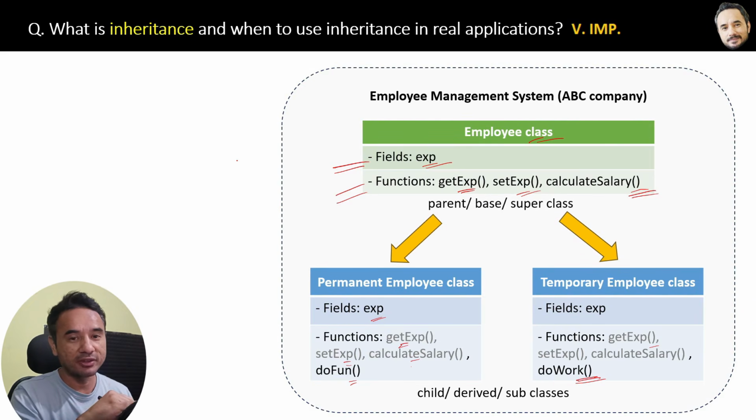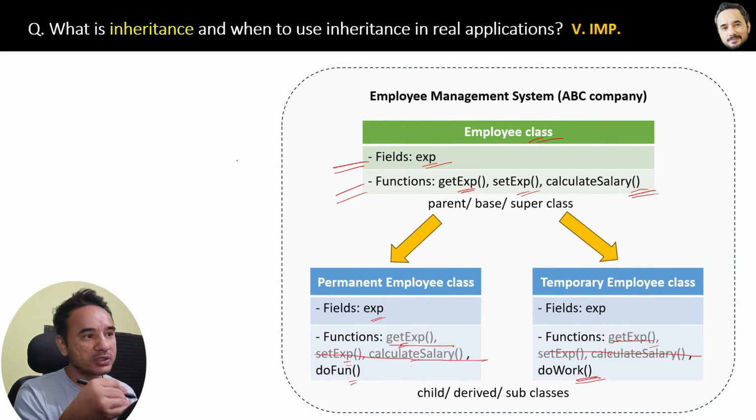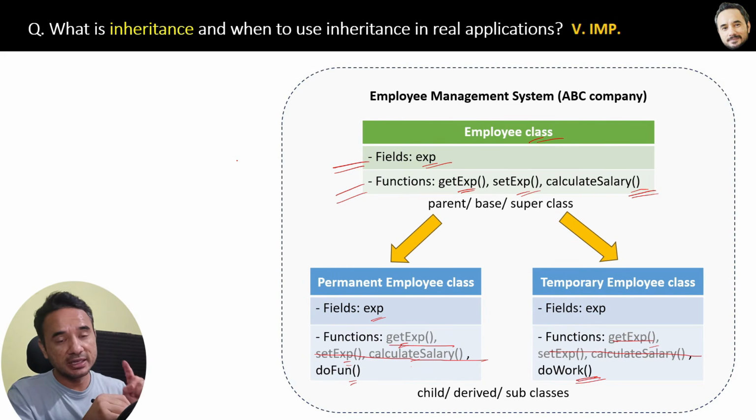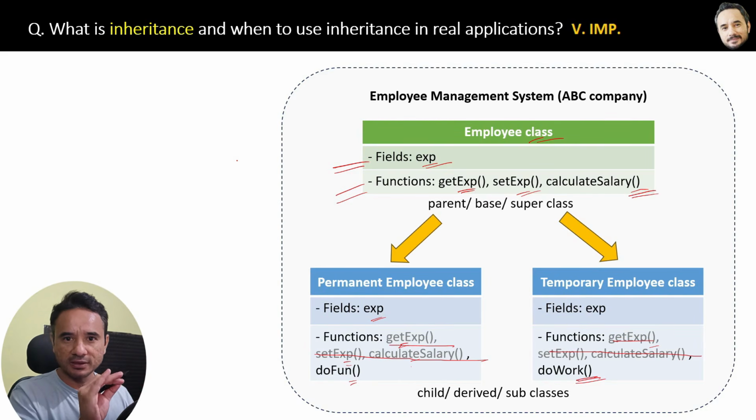Even without having it. So then you can remove the written functions from both of their child classes, the duplicate function, because it is already present in their base class. And yes, remember, base, super, parent class are the same thing. Similarly, child, derived and subclass are the same thing.